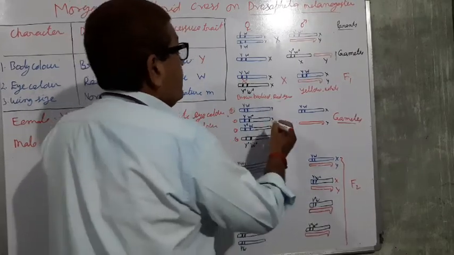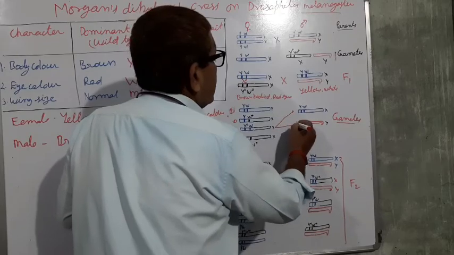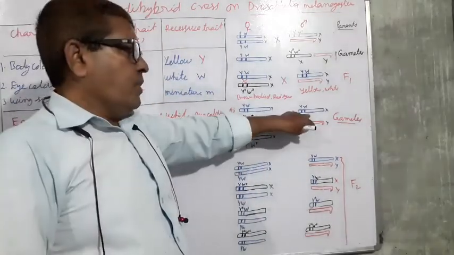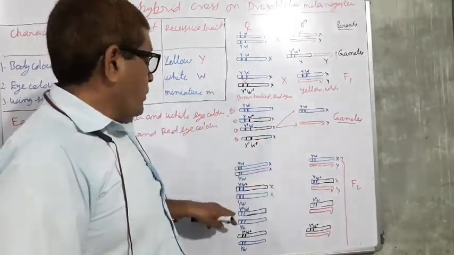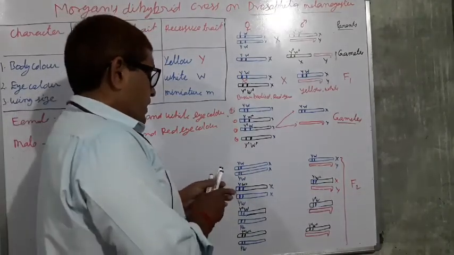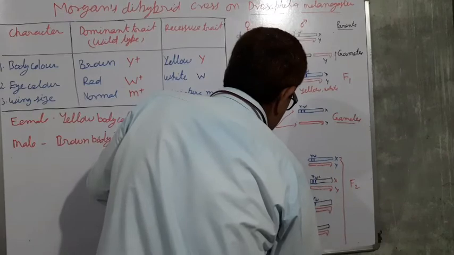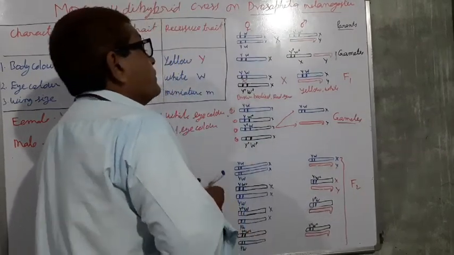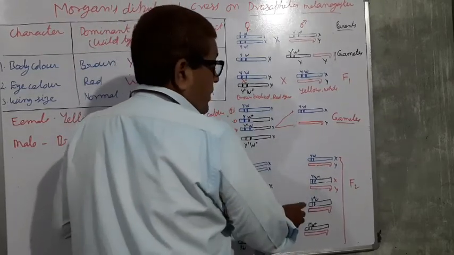The gametes may be fused either by this gamete or this gamete. So in this situation, this third condition comes here, X and X, and in the other case this situation is there.